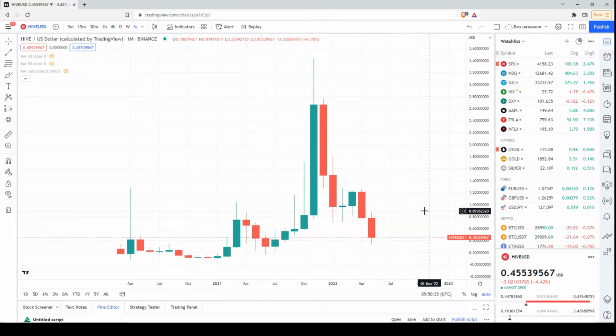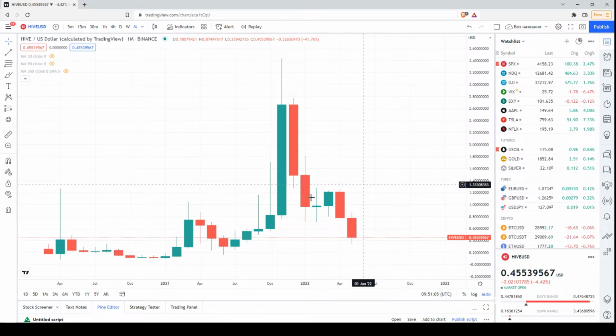I want to mention that I will apply solely technical analysis and candlestick analysis. So I'm not going to talk about the fundamentals behind the HIVE ecosystem. So this is just a technical analysis. So let me start. Of course, I want to remind you that to some extent we're very familiar with the price chart of HIVE because I analyze it at least once a month.